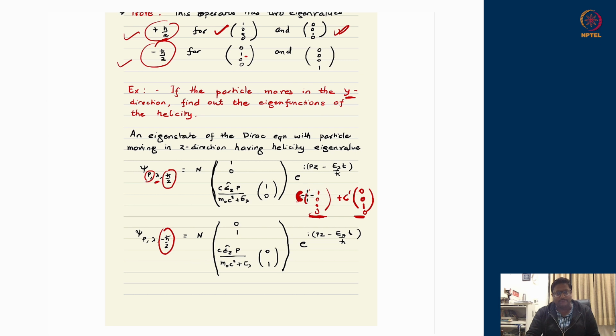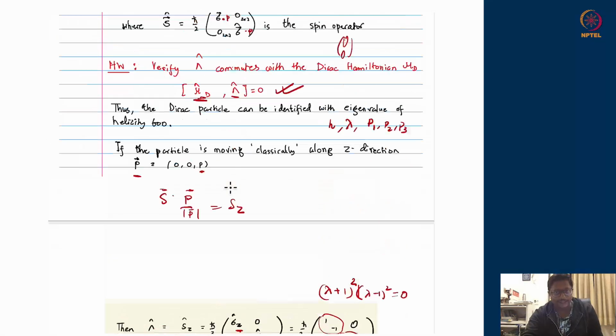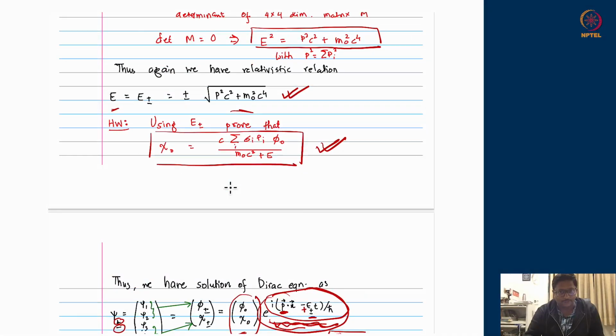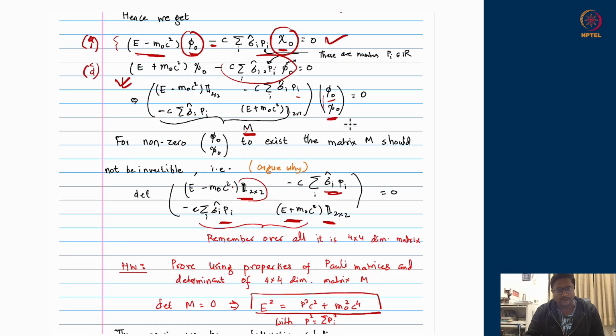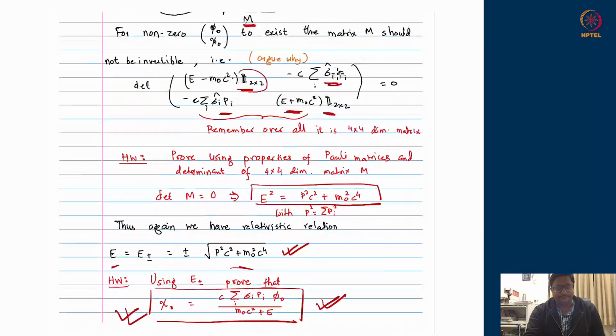So the upper block, let us call it phi naught, and the lower block, chi naught. Phi naught and chi naught are related, as in the exercise we just performed, because this comes from the lower block of the Dirac equation.